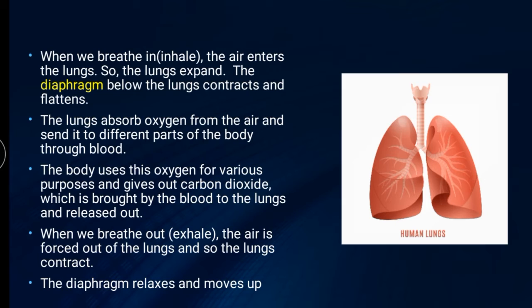The lungs absorb the oxygen from the air and pass it to different parts of the body through the blood. The body uses this oxygen for different purposes, and we give out the carbon dioxide. So where does the carbon dioxide come from? From the different parts of the body. The blood absorbs the carbon dioxide from the different parts of the body and gives it to the lungs, and the lungs give it out, okay? Do you understand?